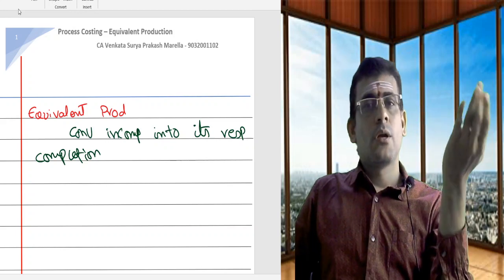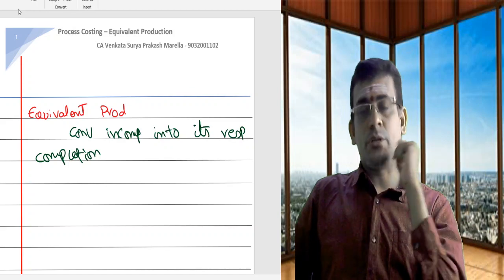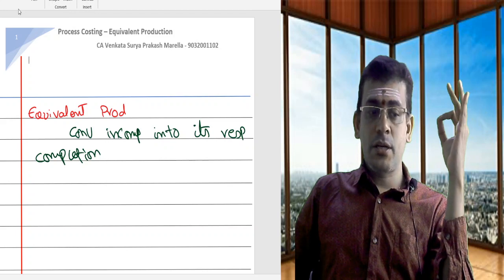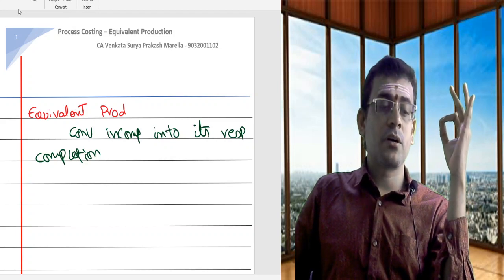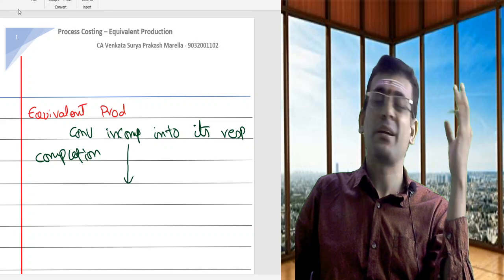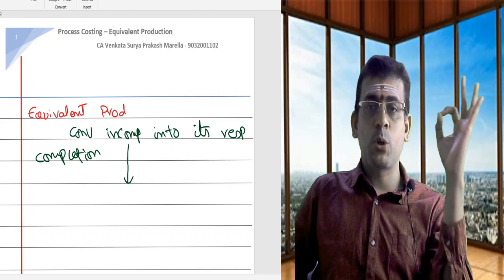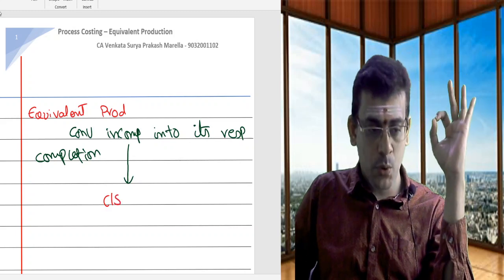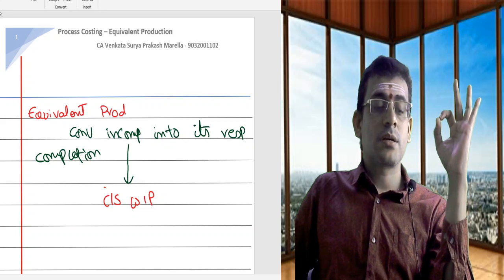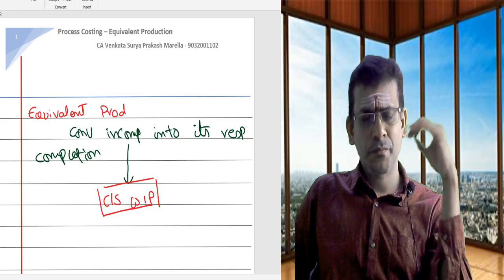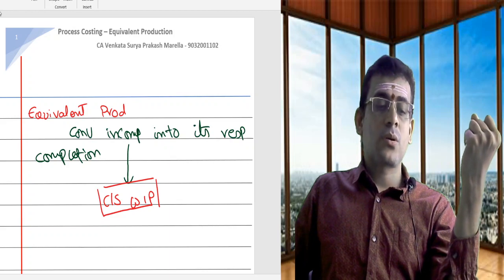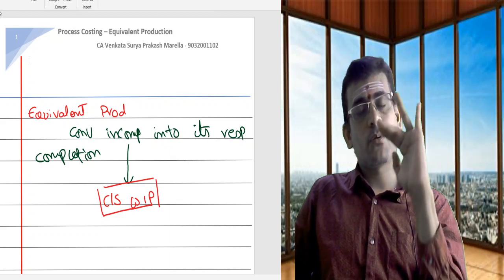Say suppose you had produced 10,000 units completed. When we are focusing on something called incomplete, what could that be? This incomplete portion here, we are calling the closing stock of work in progress. So we are focusing on the closing stock of work in progress. As the closing stock is not completed, this closing work in progress has to be converted into its respective completion.